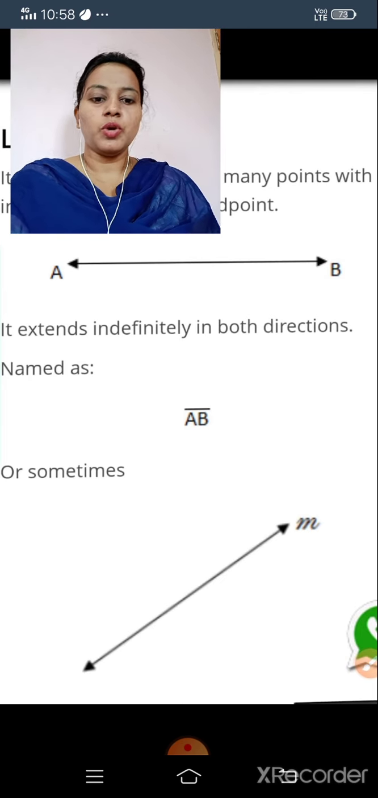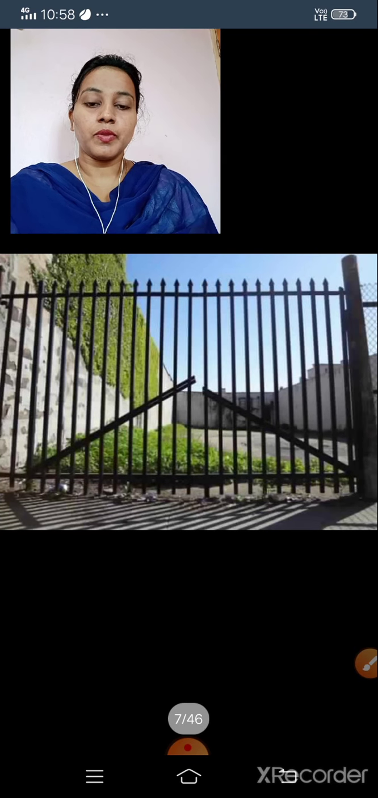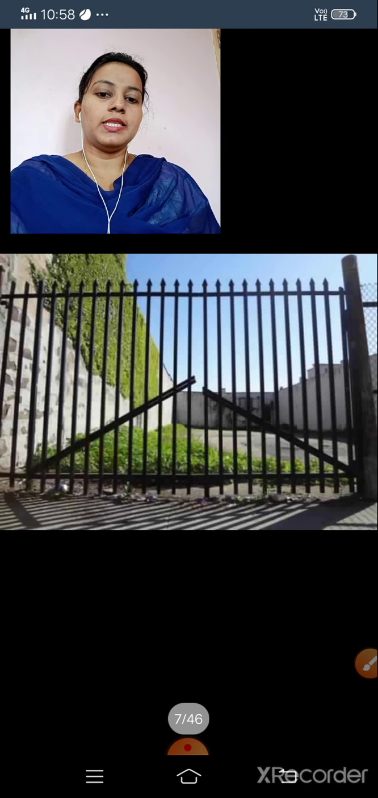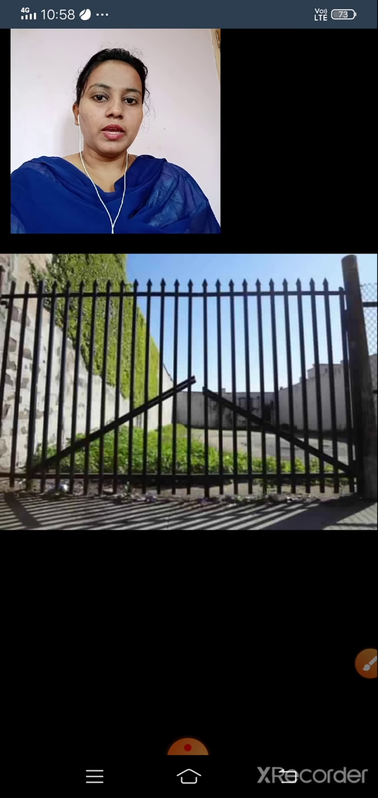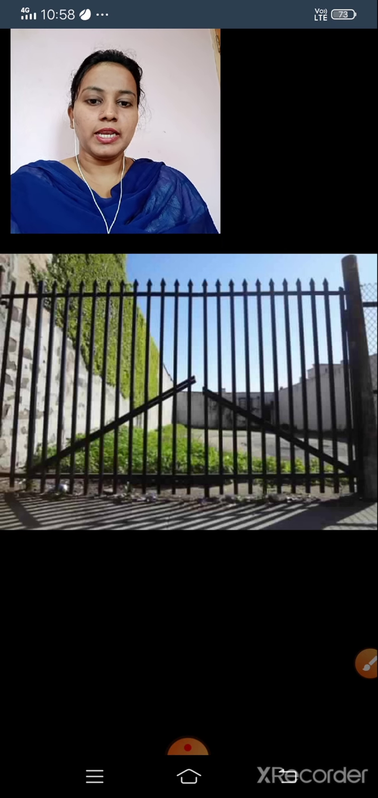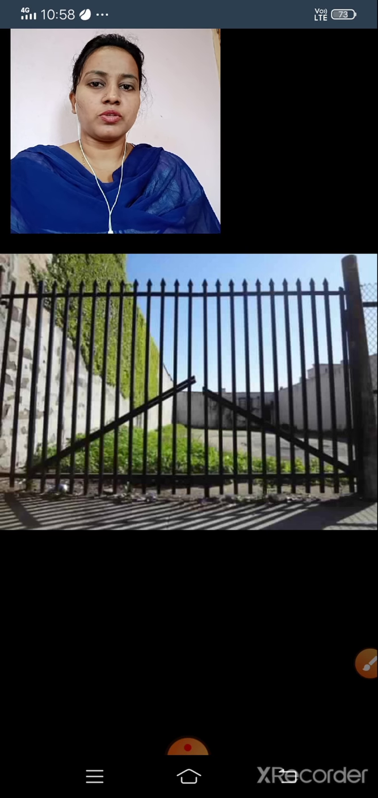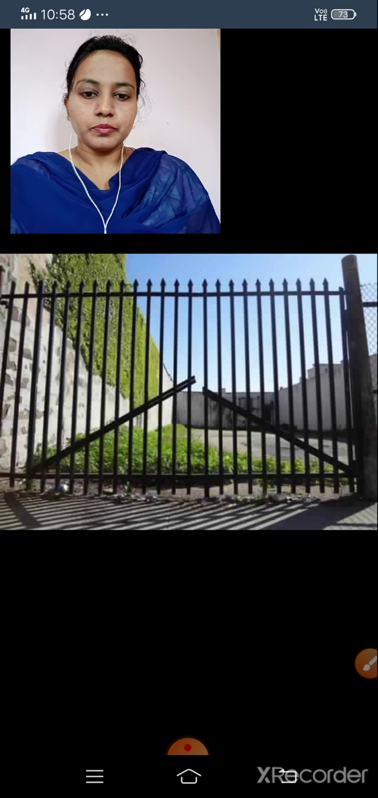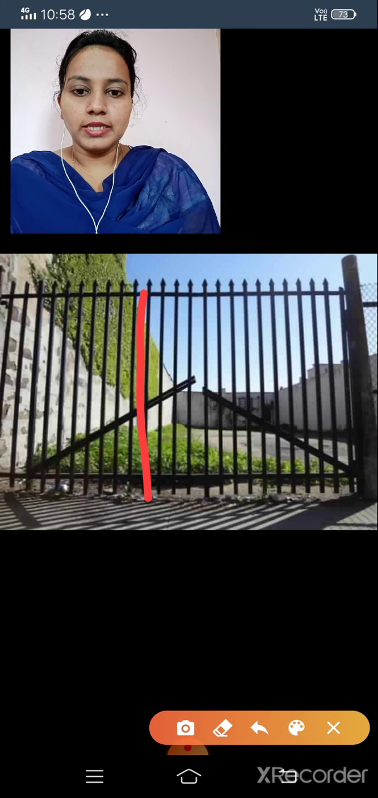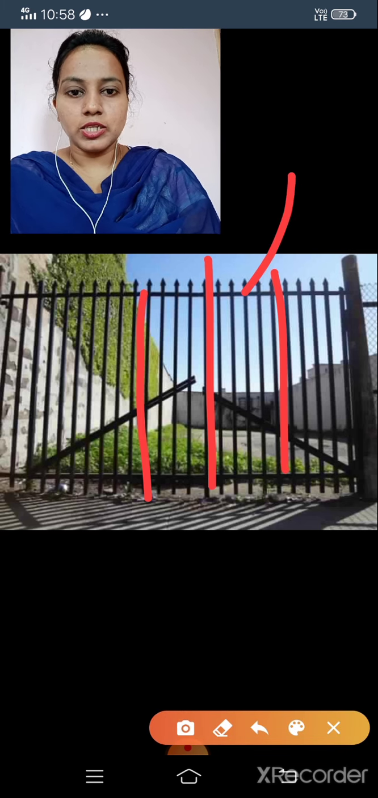Okay, let us move to the next one, examples. These are examples where lines are used in our daily life. First one is a gate. As you know, every house has a gate for protection. So you see here, there are lines. We can extend it like this also.